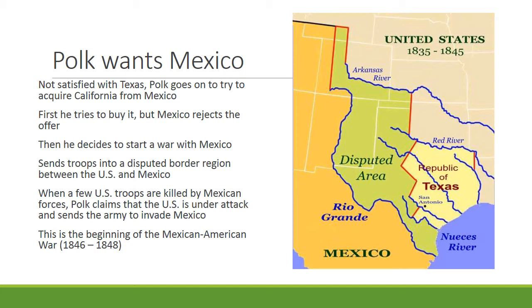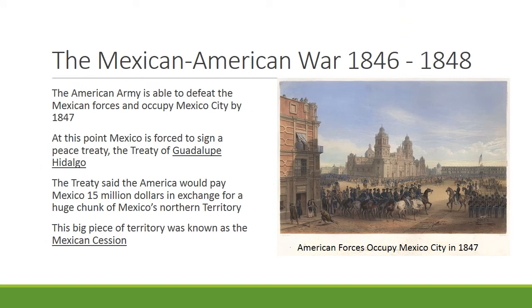So Polk gets the American army, has it go down and invade Mexico, and this is the beginning of the Mexican-American War, which lasts from 1846 to 1848. The war is not really a very fair conflict. Mexico is still a very young nation, not very powerful. America is growing very quickly and way outnumbers Mexico. So America beats Mexico basically no problem. They stomp all over the Mexican army, march into Mexico City, and occupy the city by 1847. So it takes them about a year and a half to win the war.